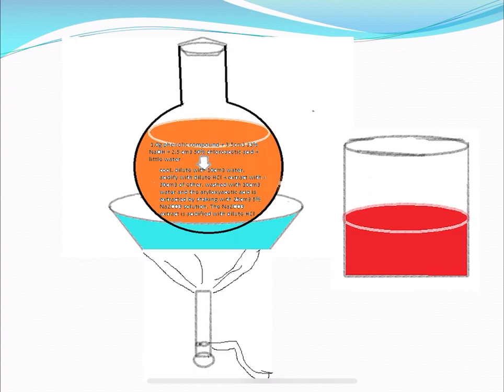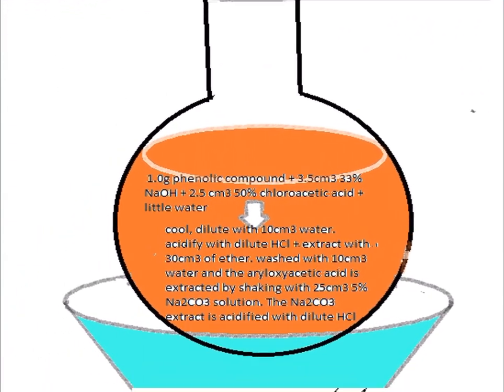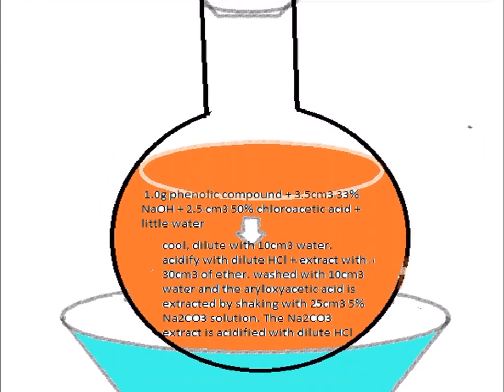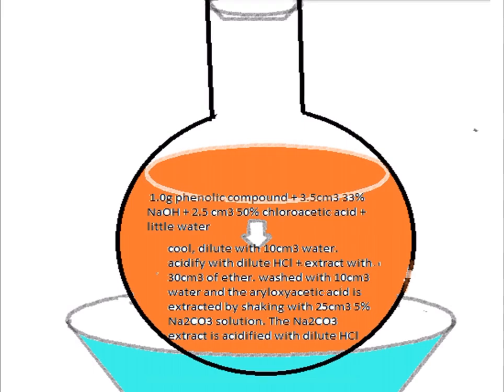The experimental setup will be like this: a Bunsen burner, a heating mantle kept on it, and a round bottom flask. In this 100 ml round bottom flask, a mixture of 1 gram of phenolic compound and 3.5 ml of 33% sodium hydroxide is taken.